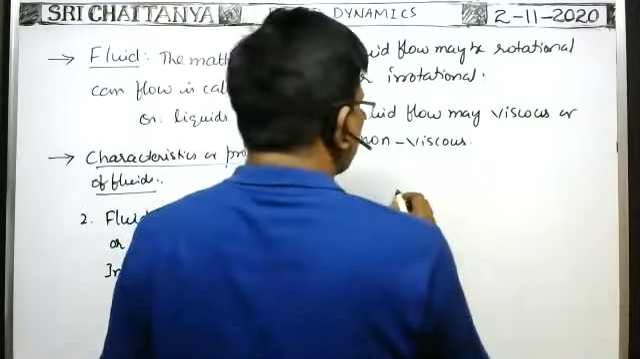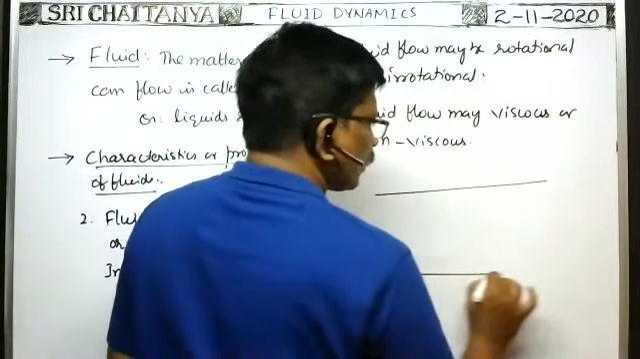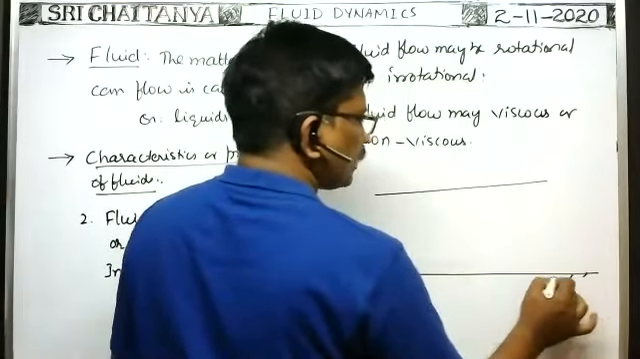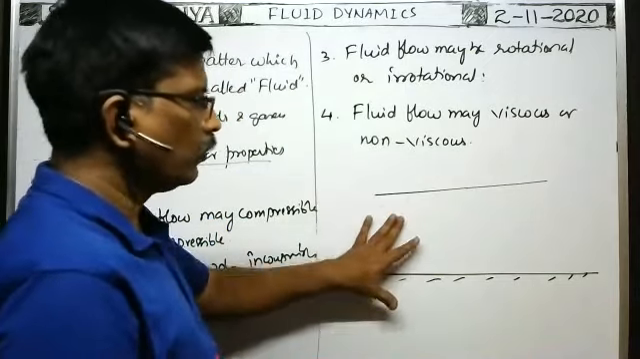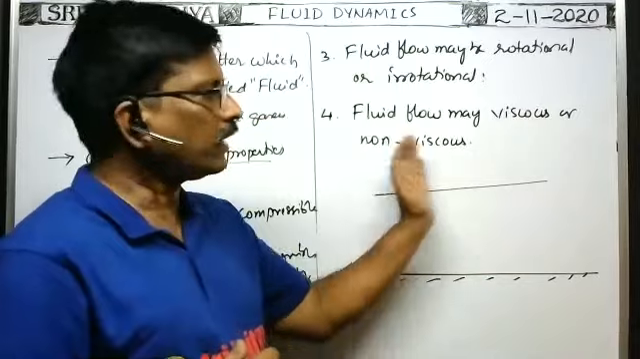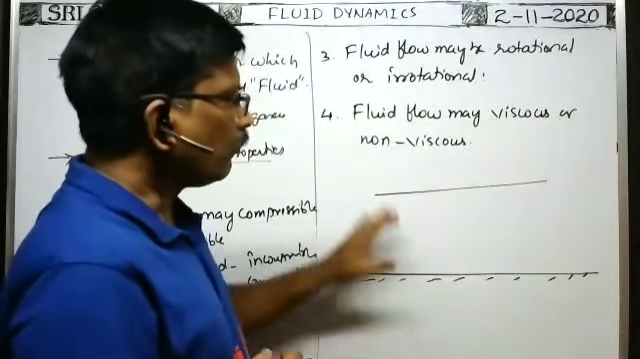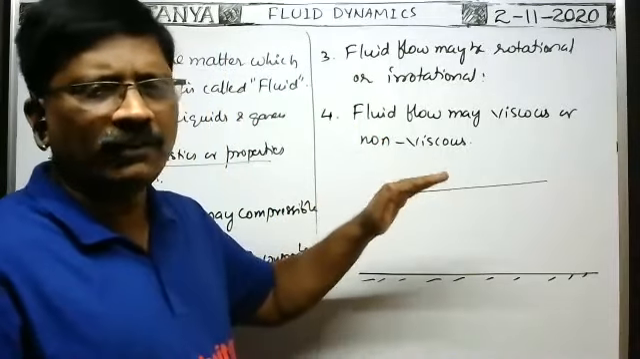For example, suppose water is flowing over the surface of the earth. Suppose this is the bed of the river. Water is flowing over the surface of the earth with a certain velocity in the forward direction. The flow of the fluid, or the flow of the water, can be imagined as the combination of a number of layers.